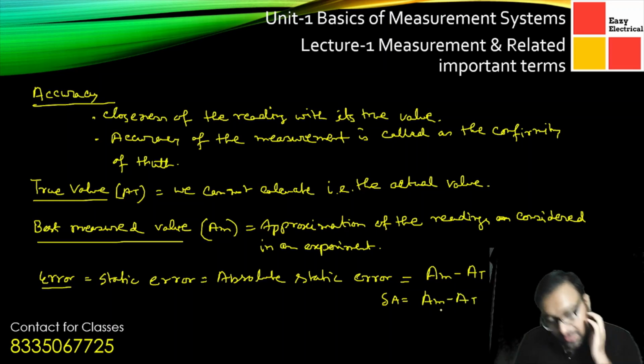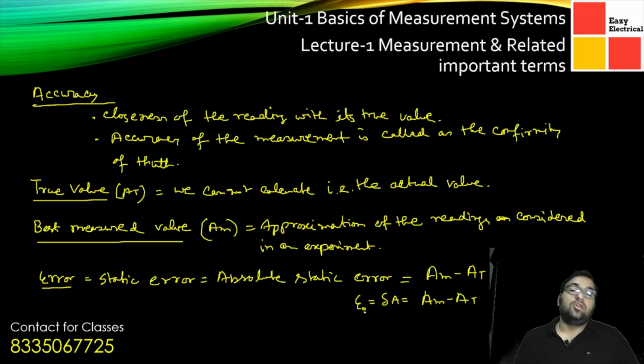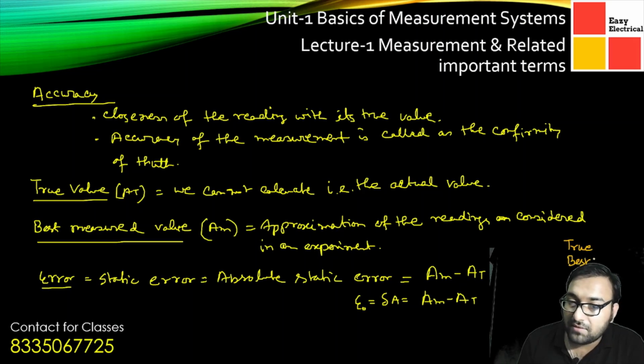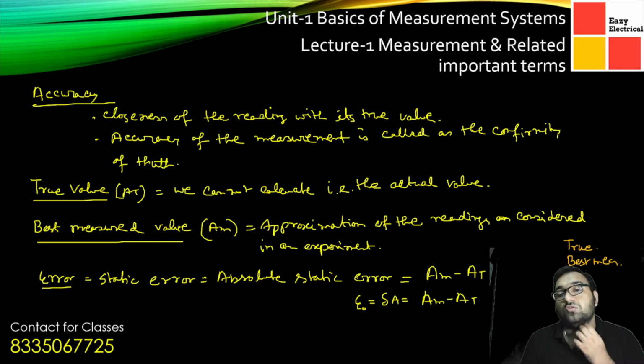In this form we can represent it, or sometimes it is also represented in terms of epsilon. So we can also express this as epsilon naught, one of the expressions in which we can term the static error. So first of all we have studied the true value. What is the true value? Now we have understood the best measured value. What is the best measured value? And now from the best measured value and the true value we have obtained the error, that is epsilon naught, the absolute error.